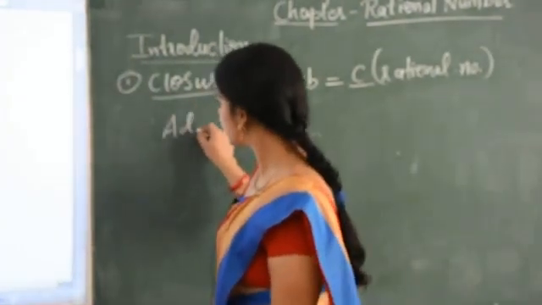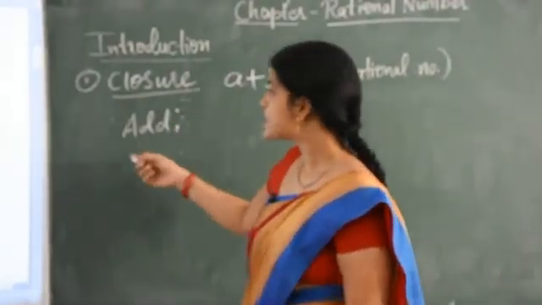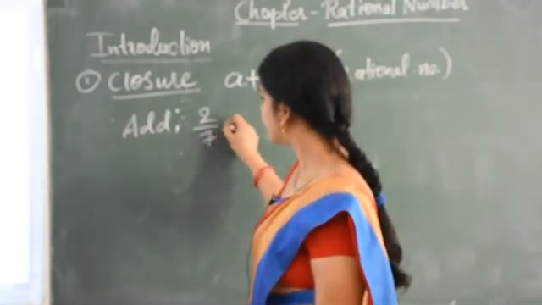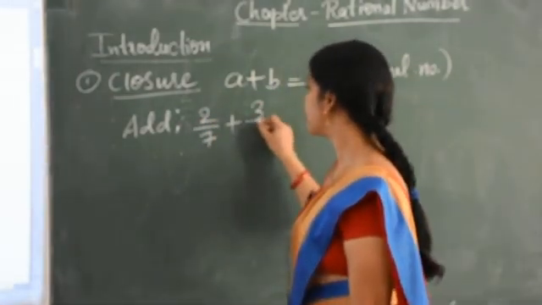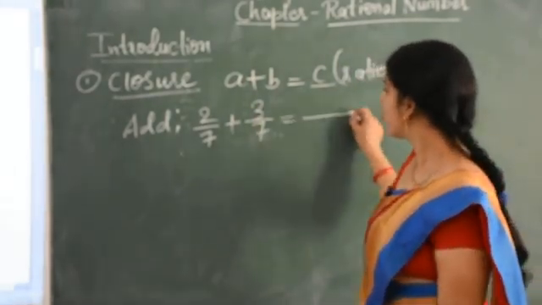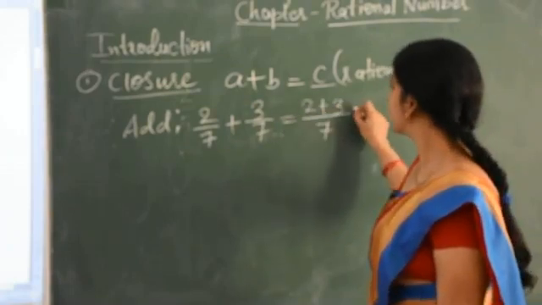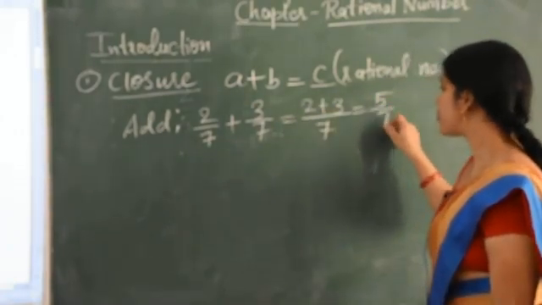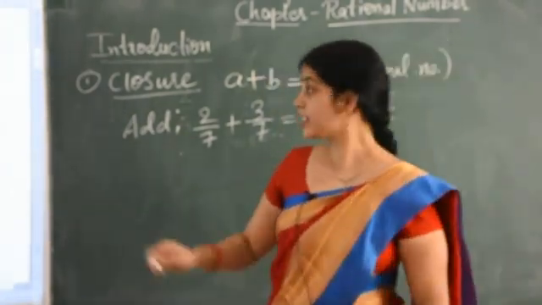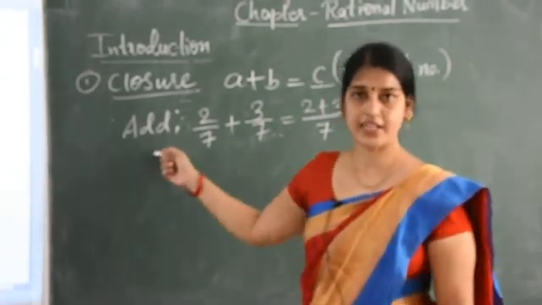So let's check this for addition. So we can select any two rational numbers, like 2 upon 7 plus 3 upon 7. Now we add them. So their denominator is 7 and 2 plus 3 it is 5. So 5 upon 7 is also a rational number. That means it is applicable for addition.